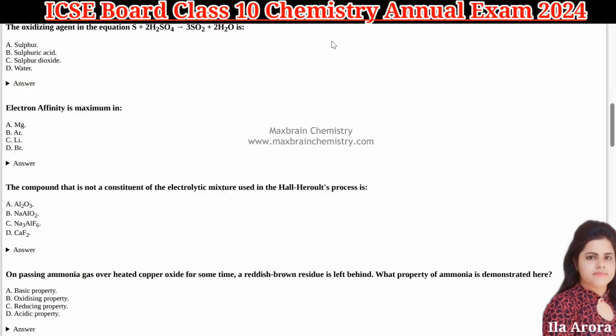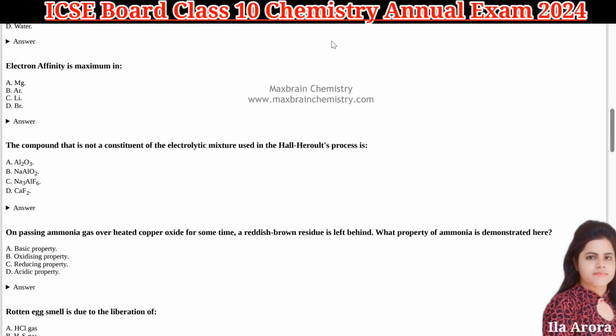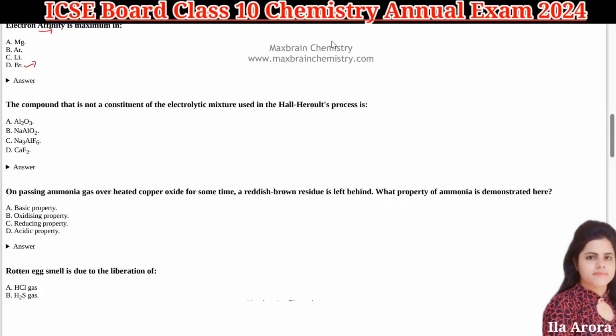Next is the oxidizing agent in this reaction. So here S is converting into SO2, so oxidation is happening here and your H2SO4 is behaving as oxidizing agent, and they are asking about oxidizing agent. So it will be sulfuric acid, option B. Next is electron affinity is maximum in. If you see all the options, it is bromine, that is a halogen, and halogens have maximum tendency to gain electron. Electron affinity is the tendency to attract or gain electron. So that is why bromine, option D is the correct answer.